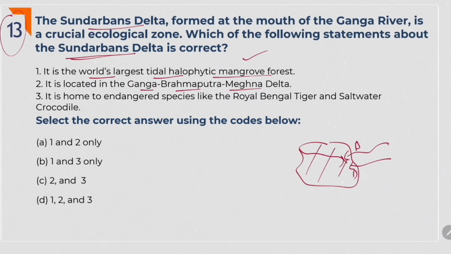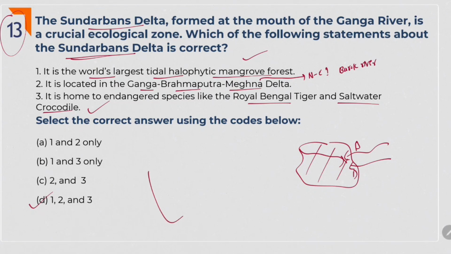Now I will ask you one question. What is this Meghna river? What is this river called in India? It is in northeast area. Just try to think and answer. It is home to endangered species like Royal Bengal tiger and saltwater crocodile. Yes, all 1, 2, 3 are right. Answer is D. This Meghna river is nothing but Barak river.